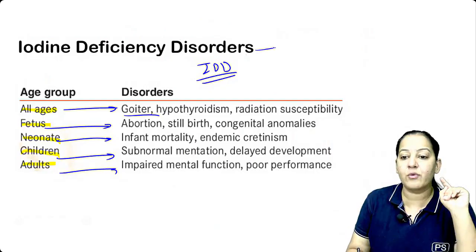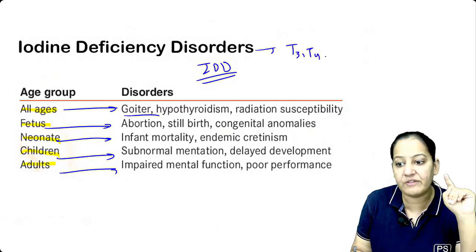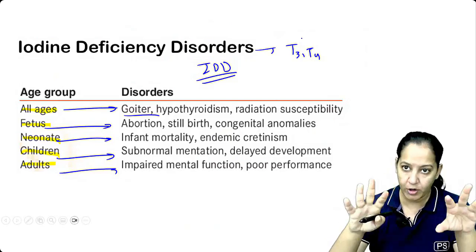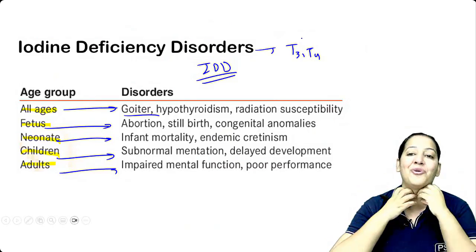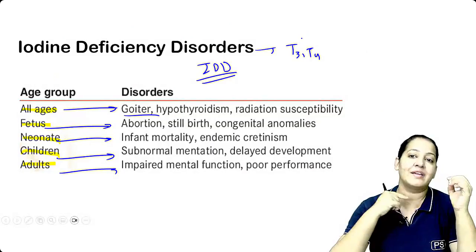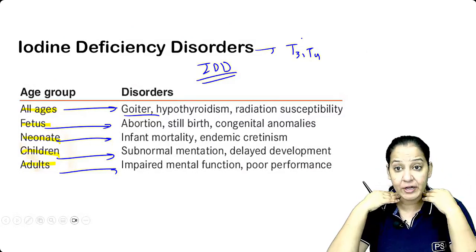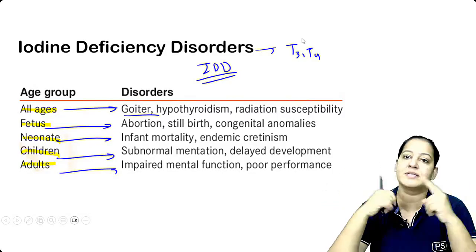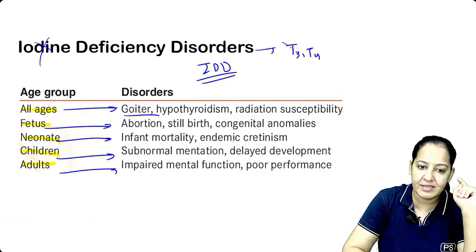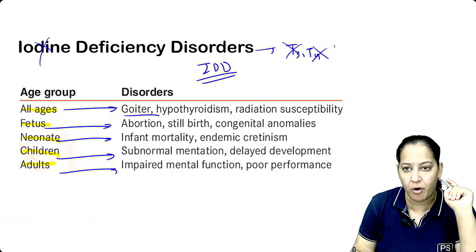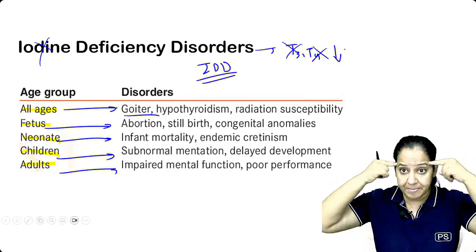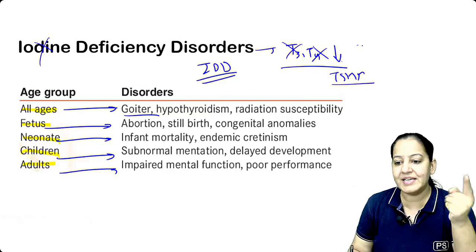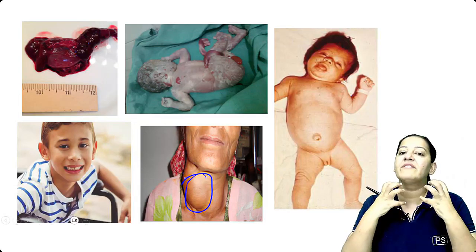Iodine is required for the formation of thyroid hormones, T3 and T4. You know how T3 and T4 are formed inside the follicular cells of the thyroid gland? We have a thyroid gland with two lobes, present in the neck, connected by the isthmus. Inside the thyroid gland, we have follicular cells, inside which the thyroid hormone T3, T4 is synthesized. For their synthesis, iodine is required. Now, if iodine is deficient, T3, T4 will not form, so T3, T4 will be less, and due to the feedback from the pituitary, TSH will be more. The disease is known as goiter and the gland will swell like this.